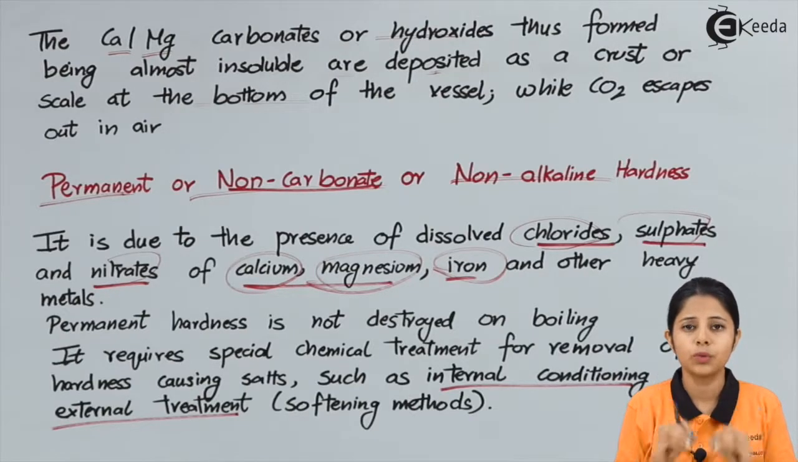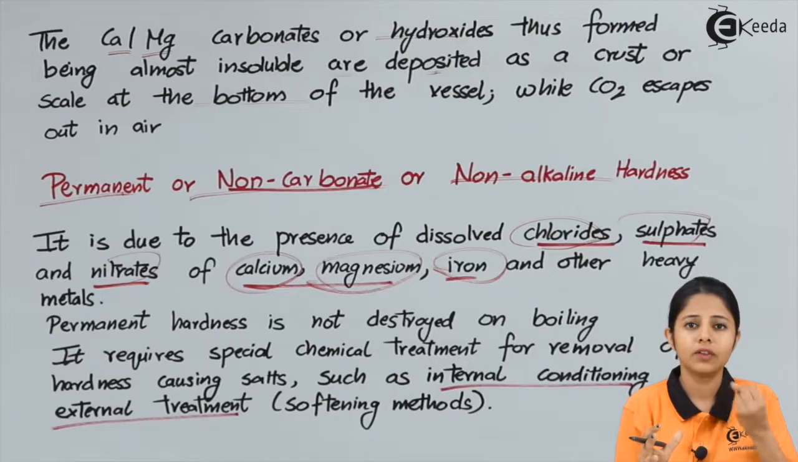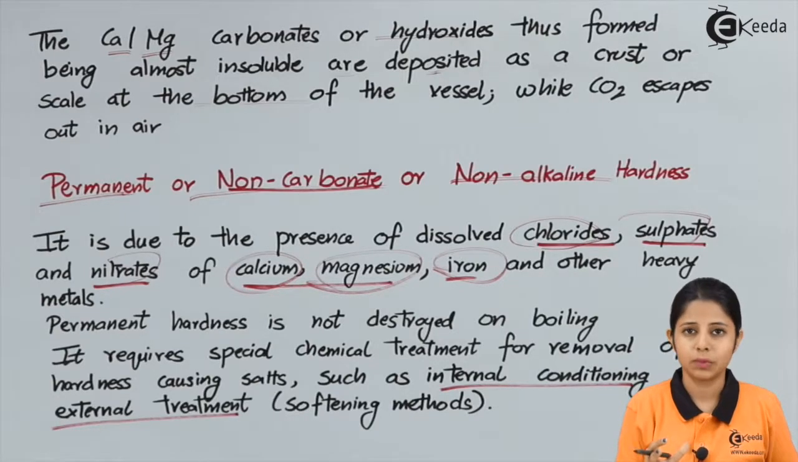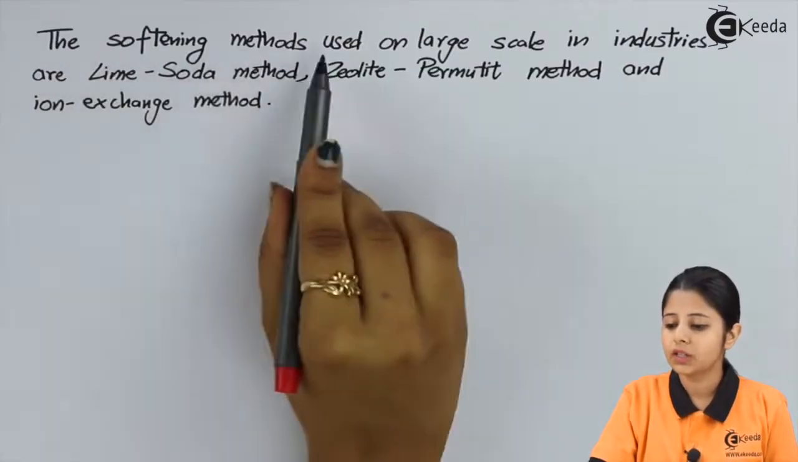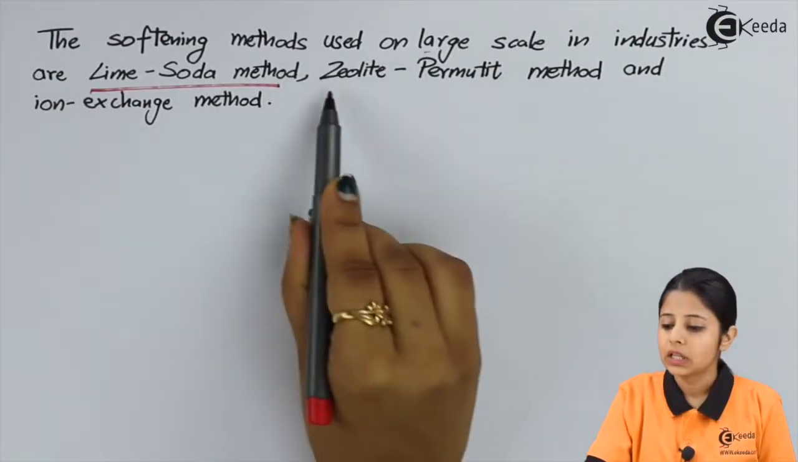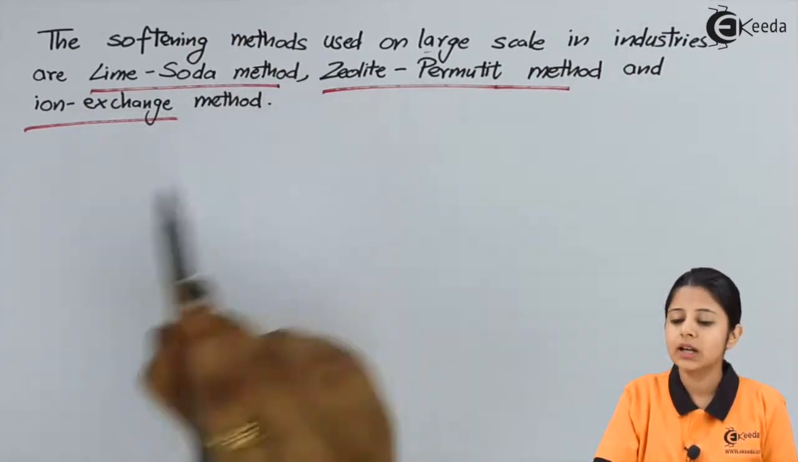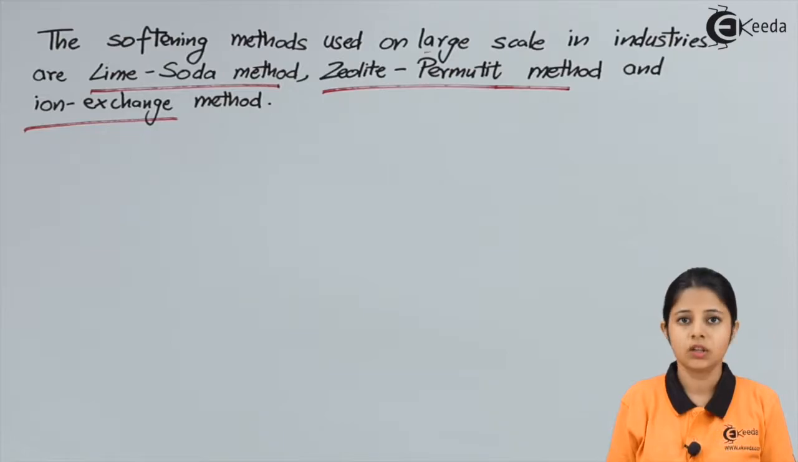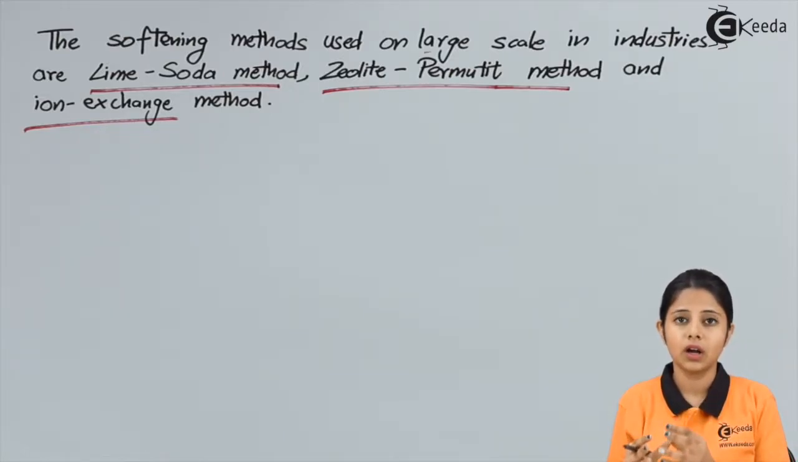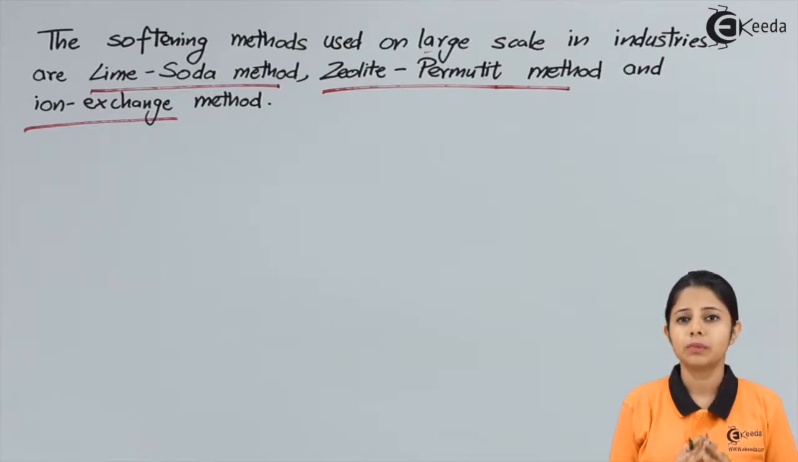That means we'll have to put in certain kinds of chemical reactions and make sure that ion exchange happens. That means the ions of the impurities are taken away by other chemicals and form a precipitate down. The softening methods used on large scale in industries are lime soda method, zeolite permutite method, and ion exchange method. Now these are the three most important methods which are used to convert permanent hard water into soft water. Temporary hard water can be converted into soft water by mere boiling of it.